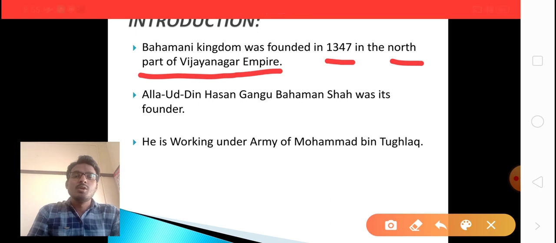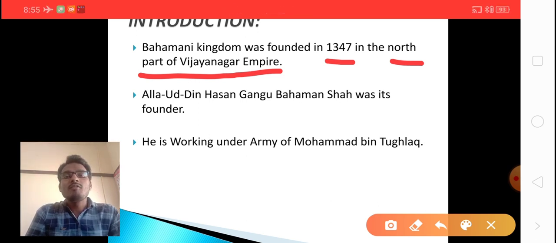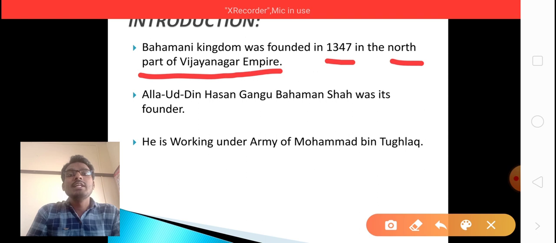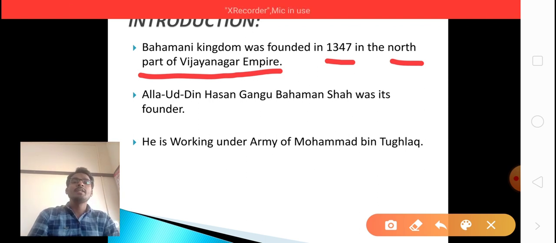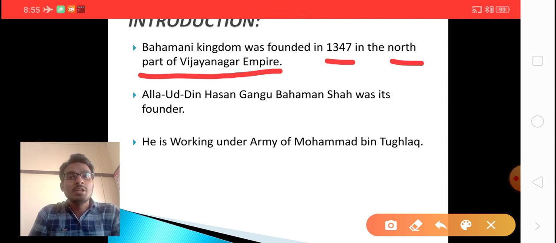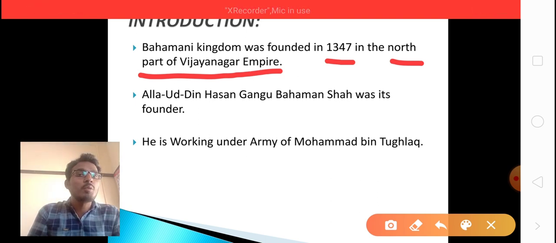The south part of the Tungabhadra River is the Vijayanagara dynasty, and the north part of the Tungabhadra River is the Bahamani kingdom. That is the reason why I mentioned the Bahamani dynasty was established in the north part of Vijayanagara Empire. I hope this point is very clear, my dear children.